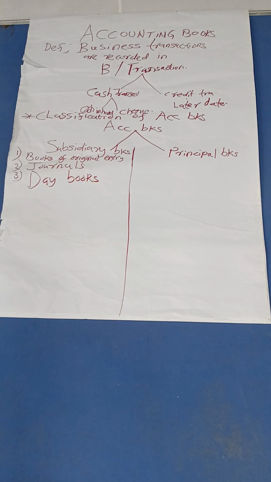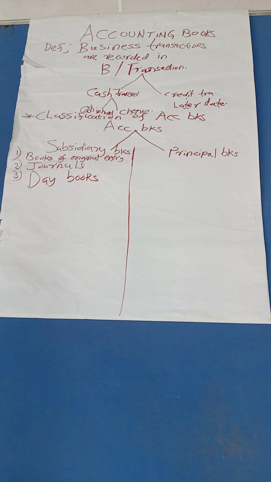Day books, in a manner that transactions that happen on a daily basis are recorded in these books. And you realize you cannot record a transaction in principal books without recording in subsidiary books. You have to record in subsidiary books, then you post them to principal books.